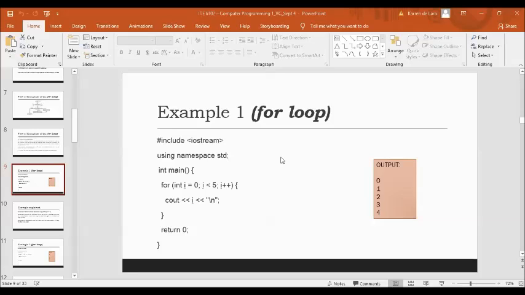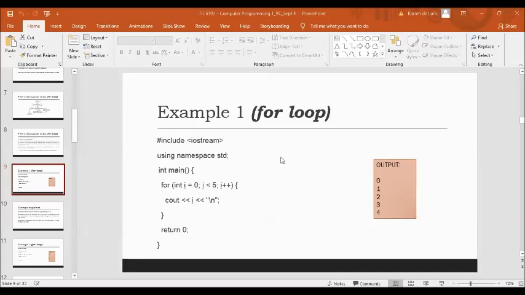So we have for. For is written here in lowercase because it is included in the C++ reserved words or keywords, which have a special function in the C++ library.